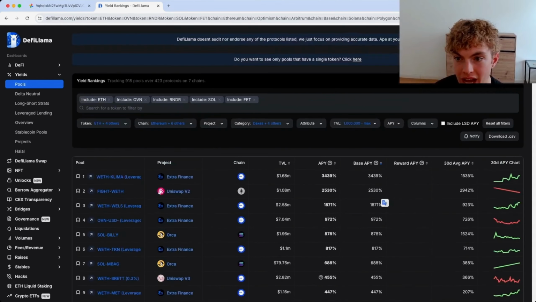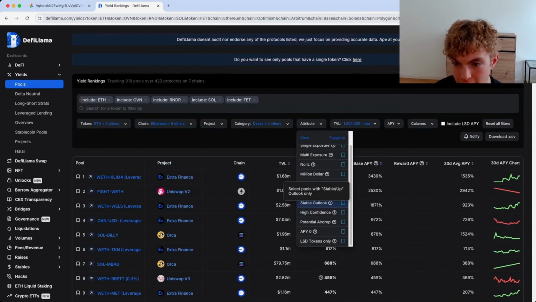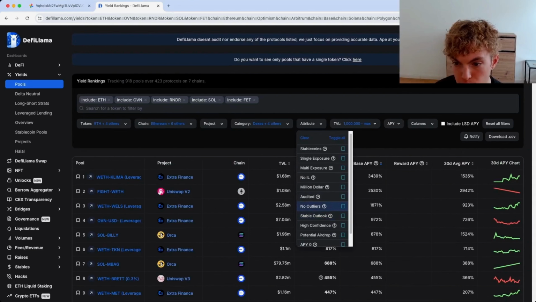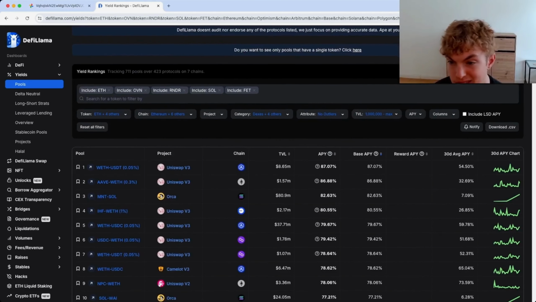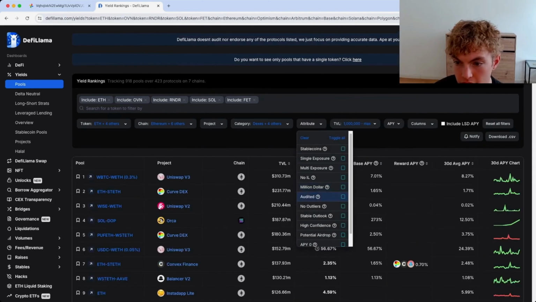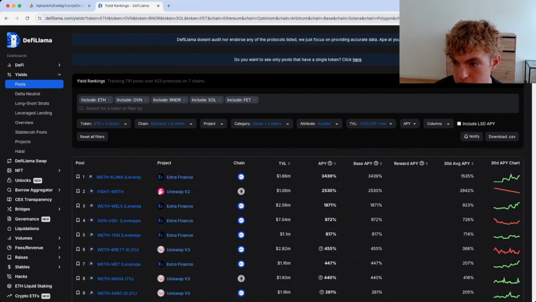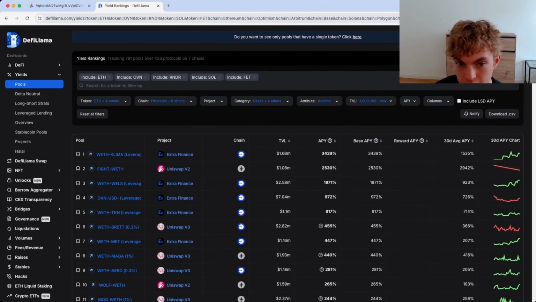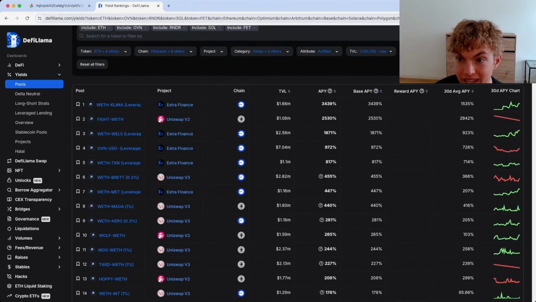So now I'm going to go over to attributes and select no outliers. Where does it say that? Right here, perfect. So it looks like we're getting some decent, pretty solid APYs. Base APY 87%, 86%, 30-day 54, 32, but let's not check that. Let's try audited right here. All right, sort by this. Oh, wow. These are very high again. So now that we have some really good returns, we're going to keep that one checked.